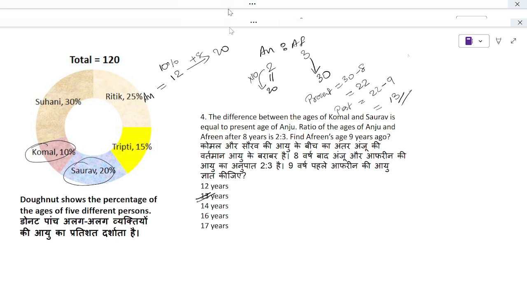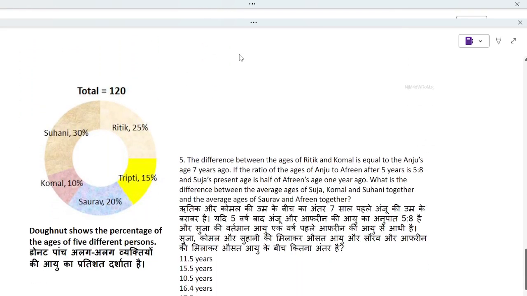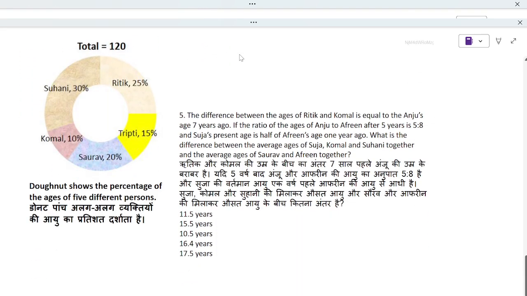Question number 5. Last question. So here the difference between the age of Ritik and Komal is equal to Anju's age 7 years ago. Now Ritik is 25, Komal is 10. Difference will give us 15. 15% of 120 is again 18 years.